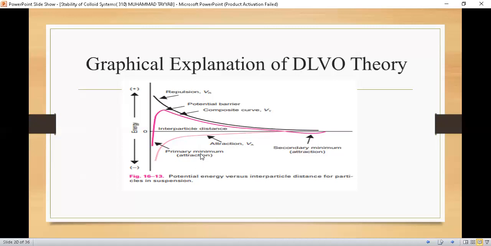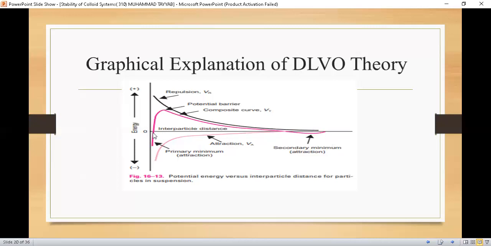Now the fourth and last case, students, is that if we have the same charges and we add electrolyte, the fourth case is also represented by the same line, the potential barrier. Here you can see that there is a slight dip in the attractive forces. By the addition of electrolytes, similar charges will attract each other at a moderate distance from one another.